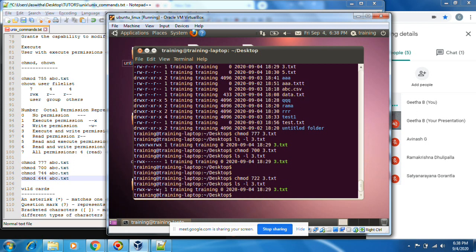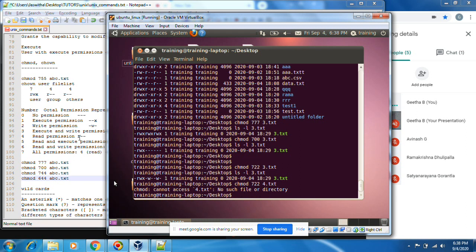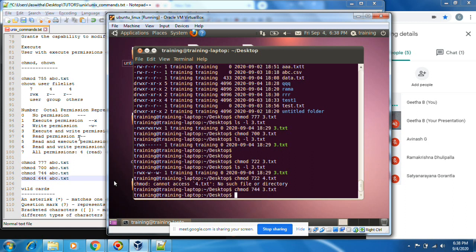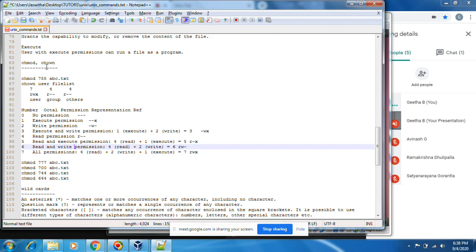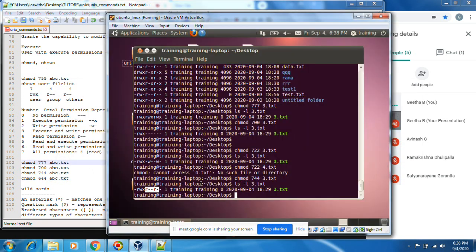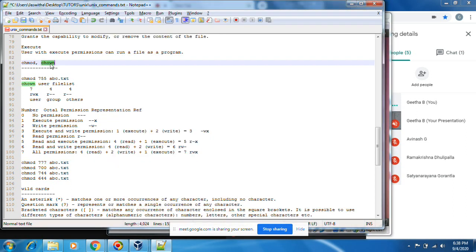Oh, 2 means write, sorry. Read means 4. Read permissions only, 4. I have given only read permissions to others. I think you understood all this chmod.